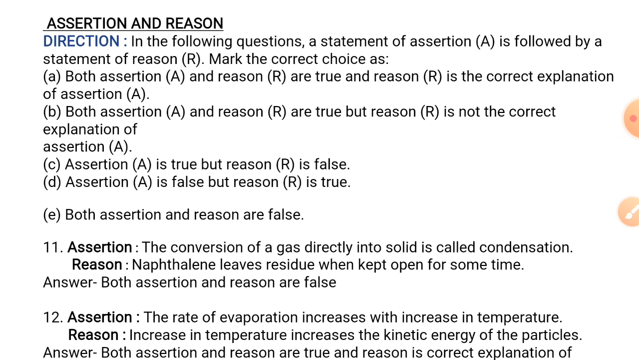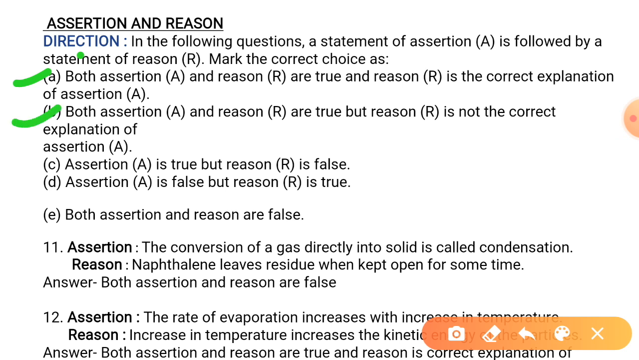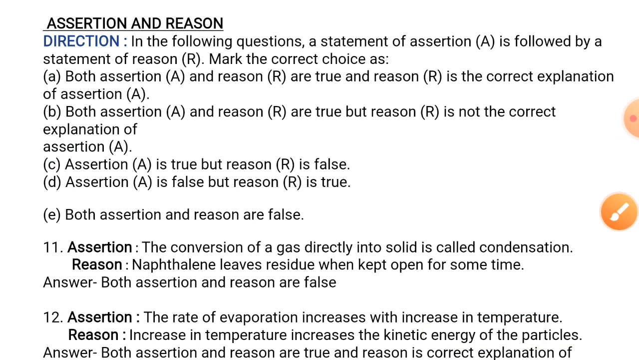Firstly, your answer can be that both assertion and reason are true, and reason is the correct explanation of assertion, which has been mentioned as A. Second possibility is both assertion and reason are true, but reason is not the correct explanation of assertion, which has been marked by B. Third possibility is assertion is true but reason is false. Fourth possibility, assertion is false but reason is true. Now lastly, both your assertion and reason can be false. So this is the way to deal with these questions. Now we will look at some examples.